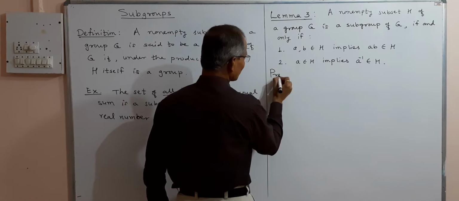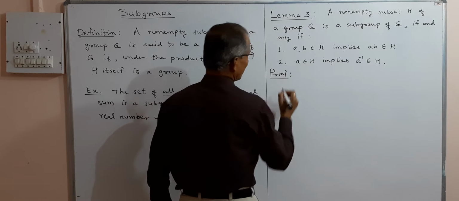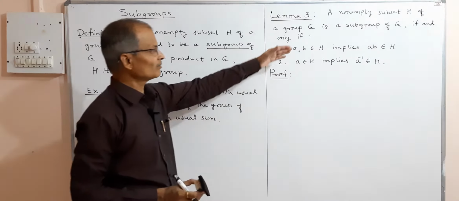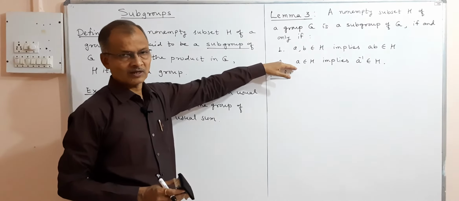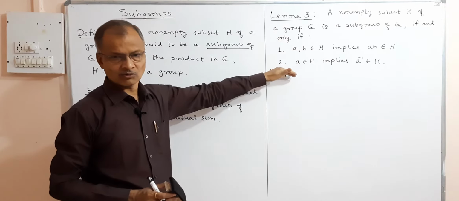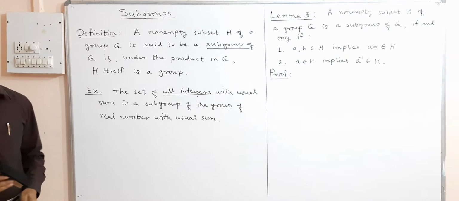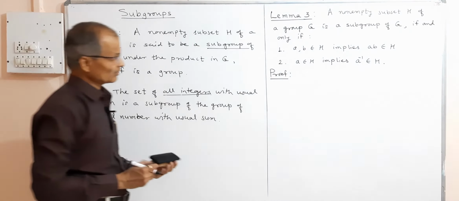Now we shall consider the proof. There will be two parts. First, assume H is a subgroup of G and then prove 1 and 2 hold, and conversely assume 1 and 2 hold and then prove H is a subgroup of G. So this we shall prove first.